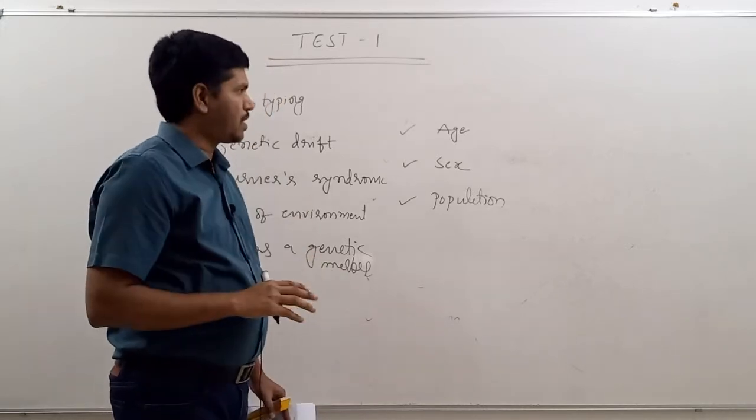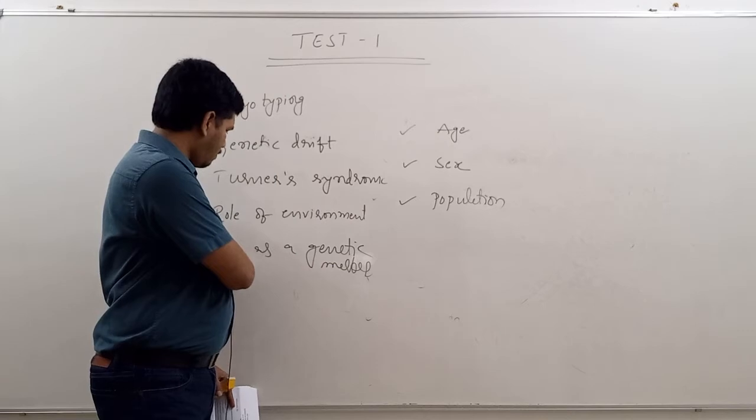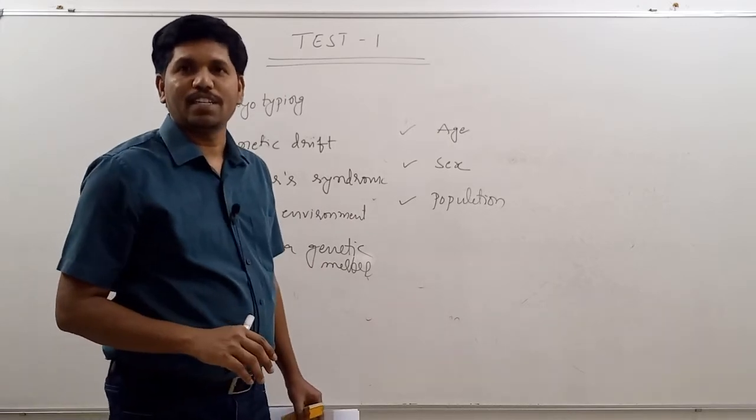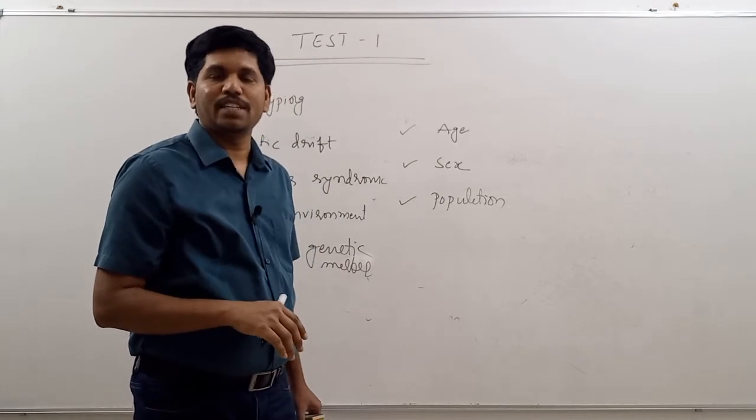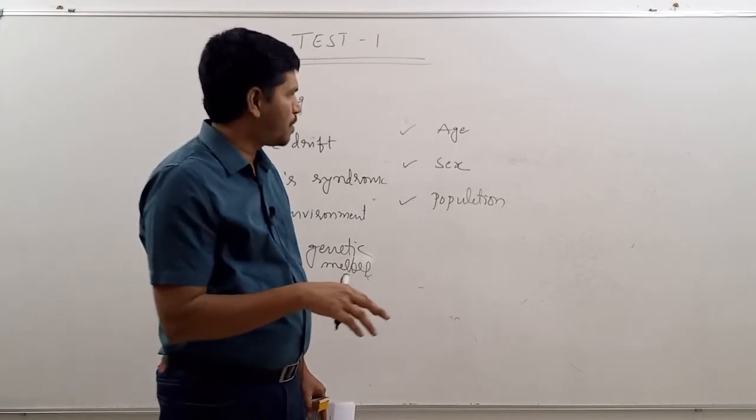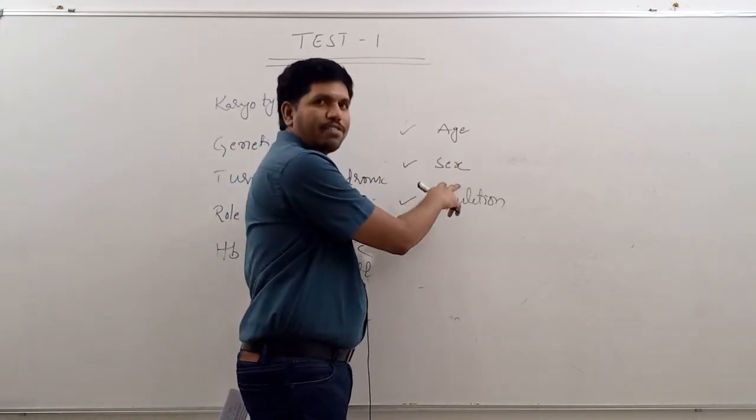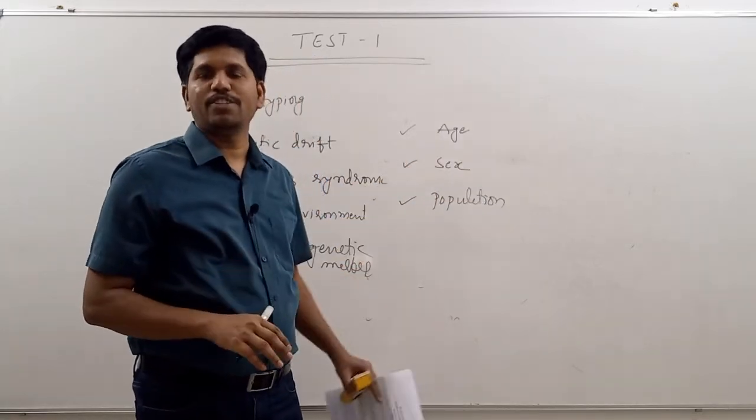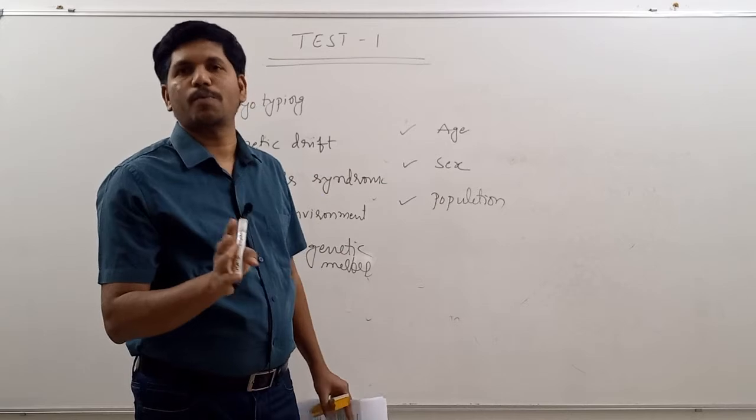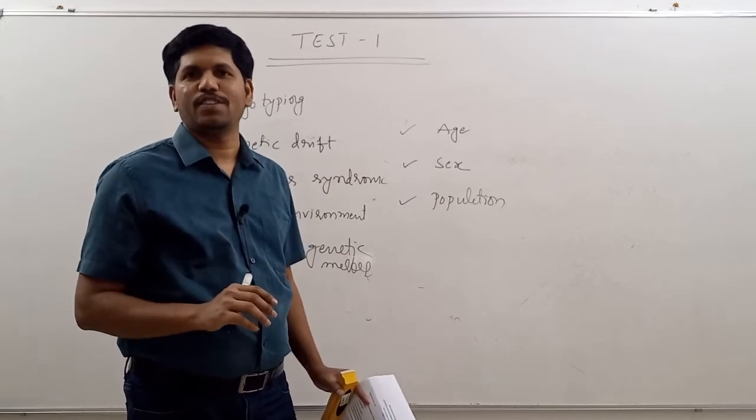What is a genetic marker? Why is hemoglobin considered as a genetic marker? Because it is used to establish the identity of an individual or a group of people. Individual on the basis of age and on the basis of sex. Then you have to write age-based variations, sex-based variations, and population-based variations.